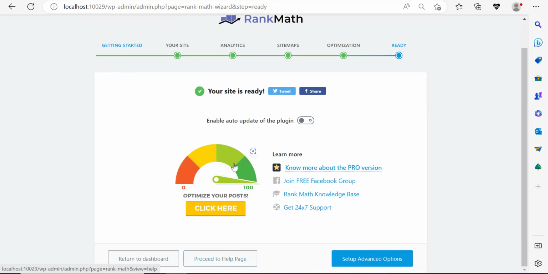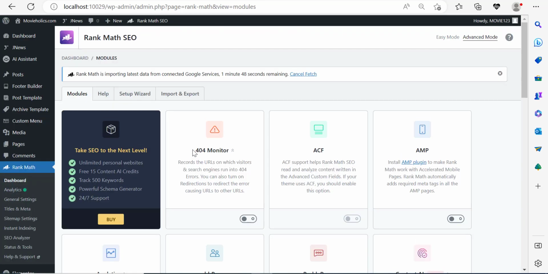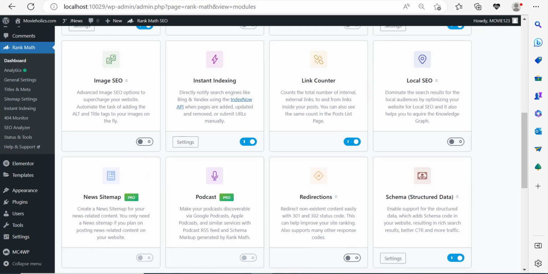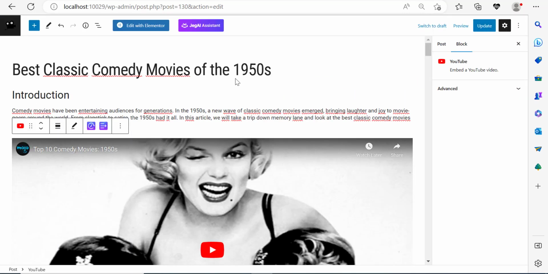So here, I'm just going to return to dashboard. There's no need for you to click on set up advanced options. Click on return to dashboard. And there's only one thing you're going to need to do, which is enable the 404 monitor. And that's it. So right now, I think we can just close this window and go back over here.